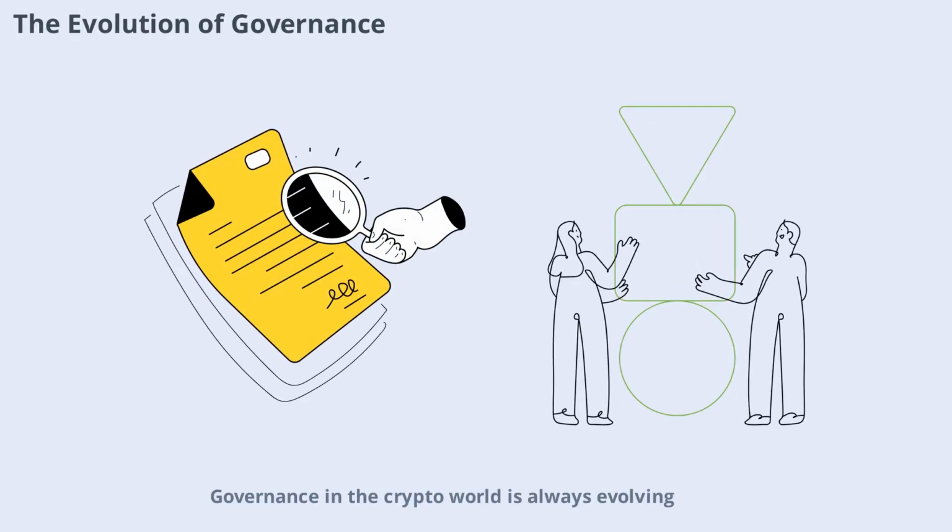Governance in the crypto world is always evolving. As new technologies and ideas emerge, governance models must adapt. Continuous experimentation and feedback help refine processes and ensure that governance remains effective. The journey of governance is ongoing, with each project contributing to the broader evolution of decentralized decision-making.